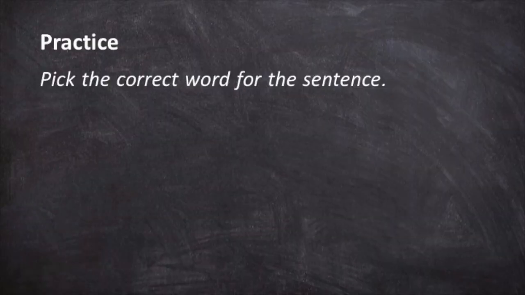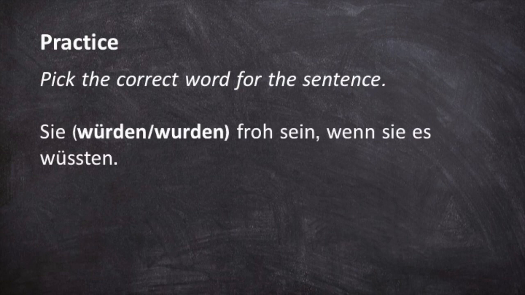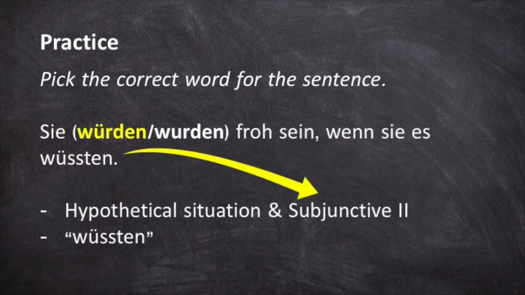Now let's do some practice. See if you can pick the correct word, wurde or würde, for each of the next sentences. Try this sentence first. Which word is correct, wurde or würde? This sentence expresses a wish or a hypothetical situation. She would be happy. It also clearly uses the subjunctive two mood with the word wüsste. So würde is the correct answer here.